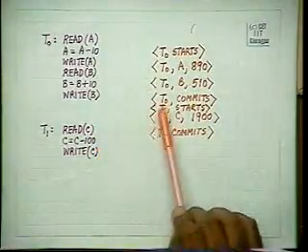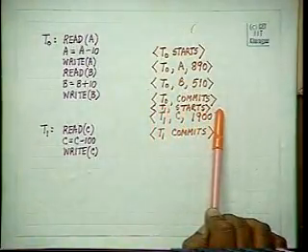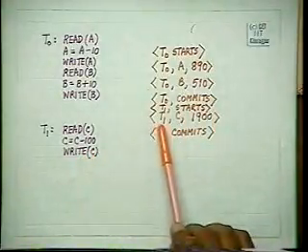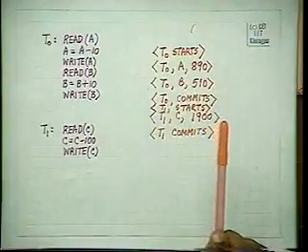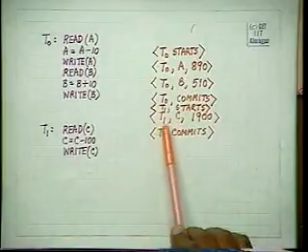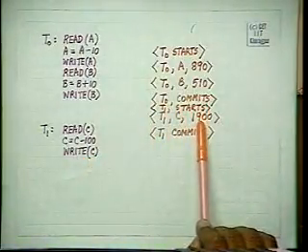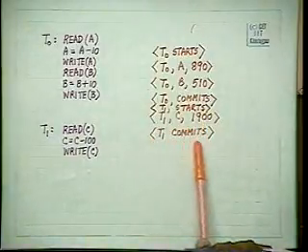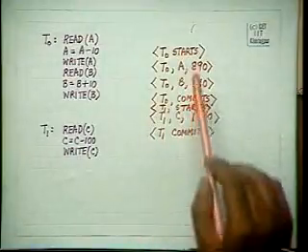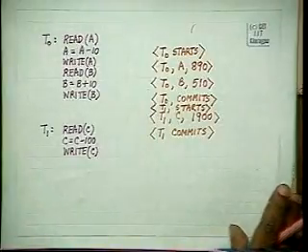Similarly, for T1, as soon as this one starts, T1 starts will be written onto the log. After the write statement and after partial commitment, T1 C 1900 will be written onto the log and then the write statement will be executed. And after the write statement is executed and all the log values are actually written onto the disk, T1 commits will be written onto the disk. This is the process of writing out a log for a deferred database modification.